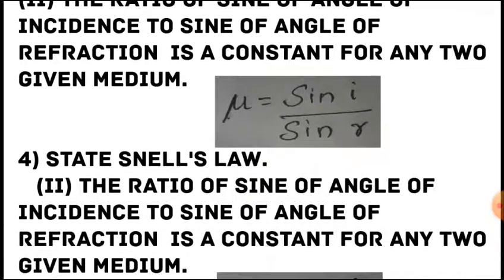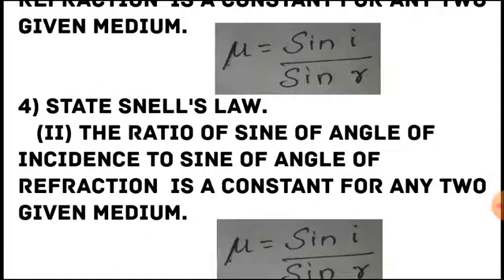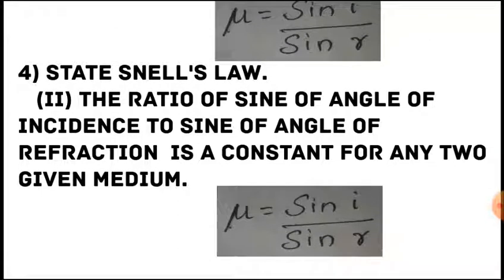Now we are going to see the fourth question, state Snell's law. I have already said this. I am going to read Snell's law. The ratio of the sine of the angle of incidence to the sine of the angle of refraction is a constant for any two given media. Mu equals sin i by sin r.